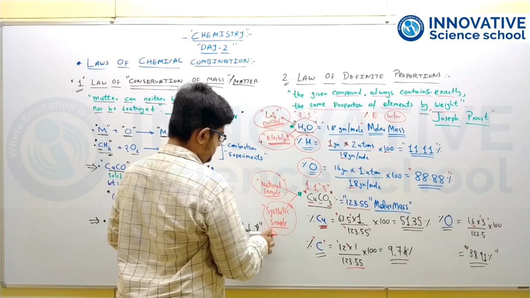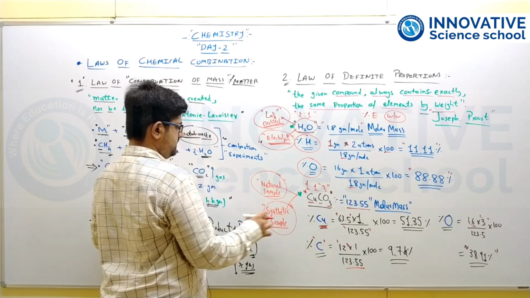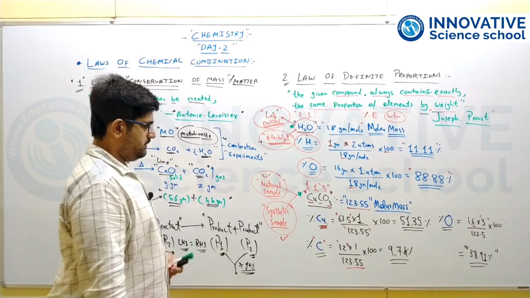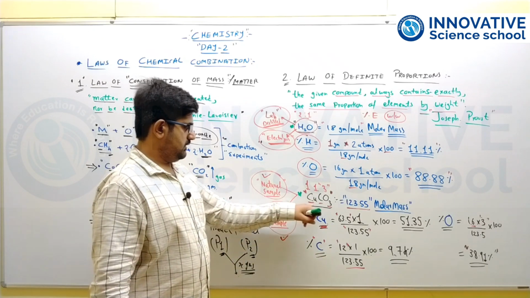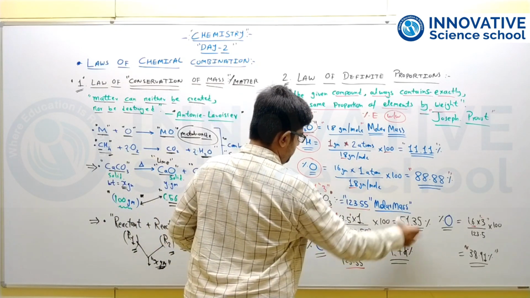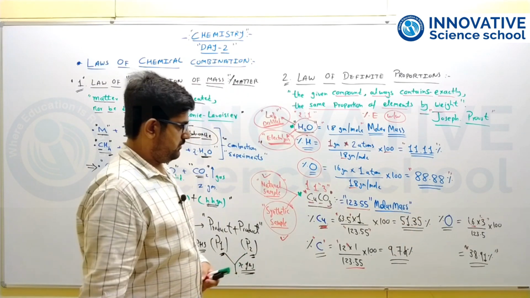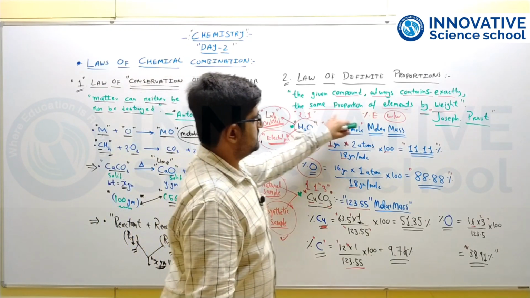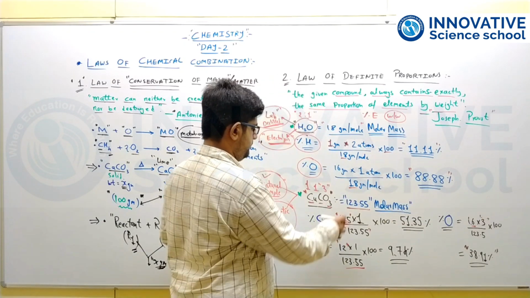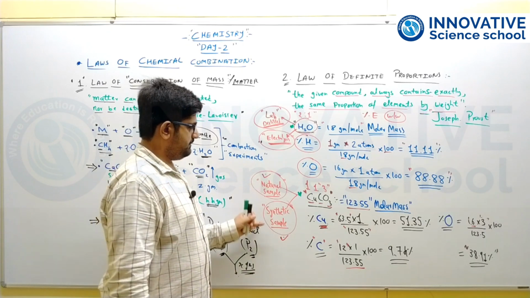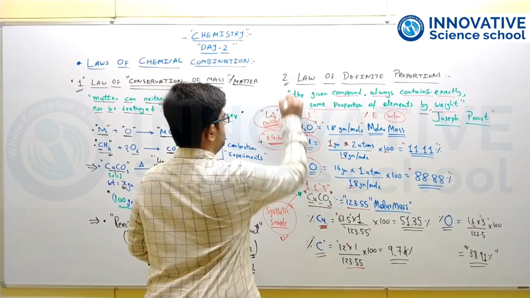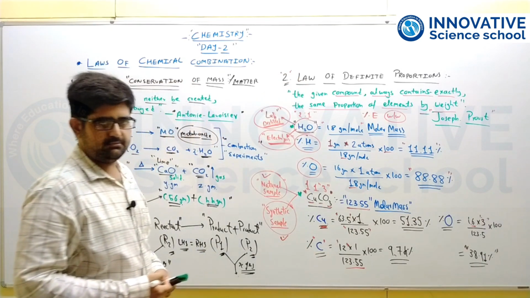And if you find out the percentage of all these 3 elements either in a natural sample or in a synthetic sample, meaning the copper carbonate which is produced in the laboratory or the copper carbonate which is obtained from nature, both would have exactly the same elemental composition, right? As the law states, a given compound always contains exactly the same proportion of elements by its weight, that is, the percentage weight would be similar in all types of samples, either synthetic or made in the laboratory, right? So that is the second important law of chemical combination.